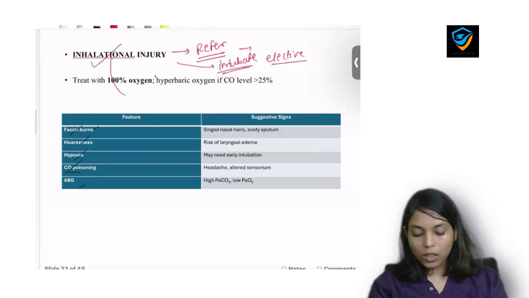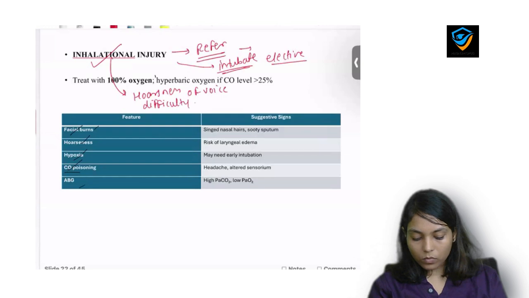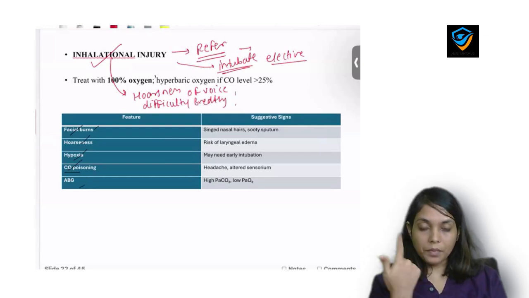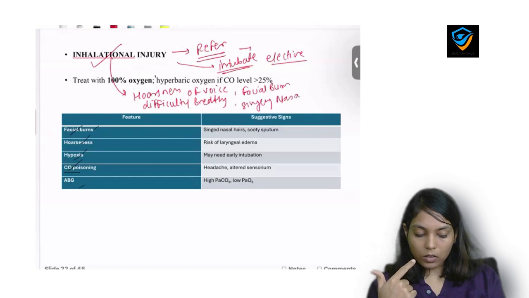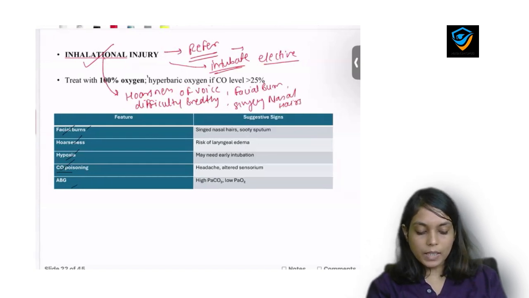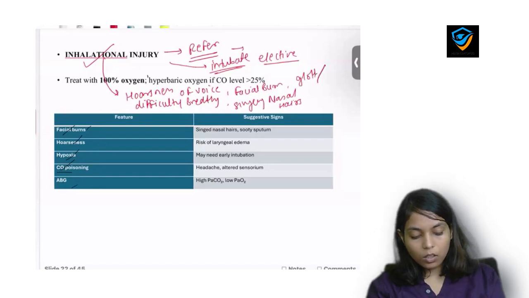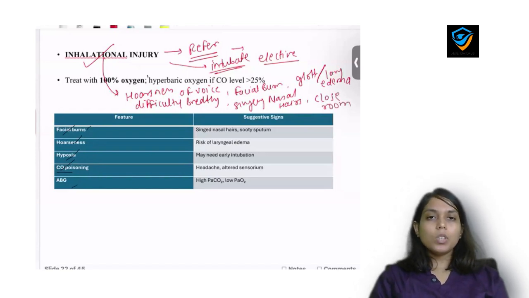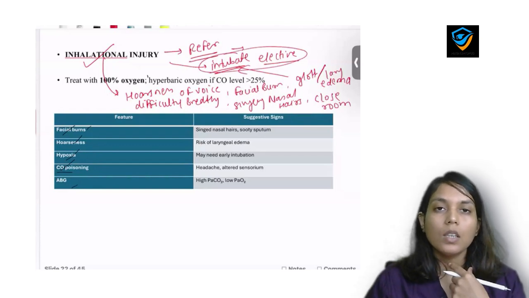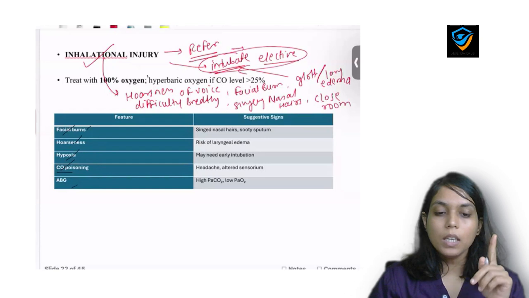There are certain signs, and these are, first and foremost, if there is hoarseness of voice, if the patient is having difficulty in breathing, if there is facial burn, if there is singeing of nasal hairs, that means burn to the nasal hairs, or if there is glottic, subglottic or laryngeal edema, or if there is a history of burn in a closed room, then the chances of inhalational injury are more, and at that time you need to intubate the patient electively, because when there is glottic or subglottic edema, then intubation will be difficult. So you will intubate this patient electively.